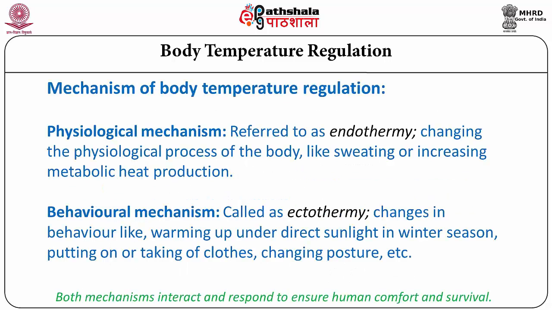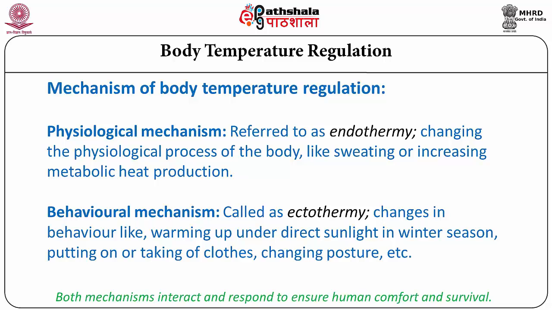Now let us move on to a little more complexity of how body temperature gets regulated. The mechanism of body temperature regulation. Broadly, there are two mechanisms.